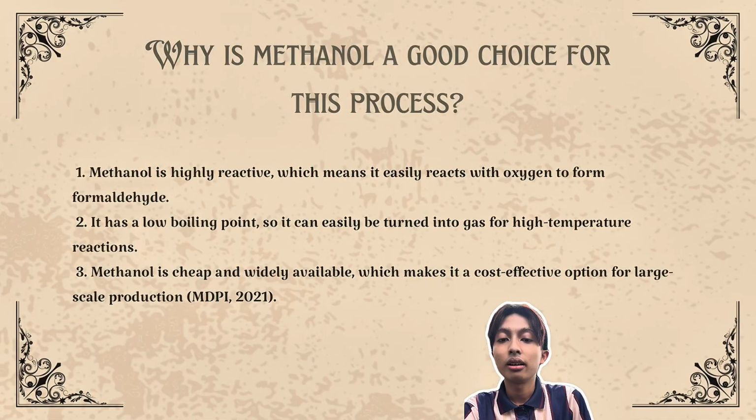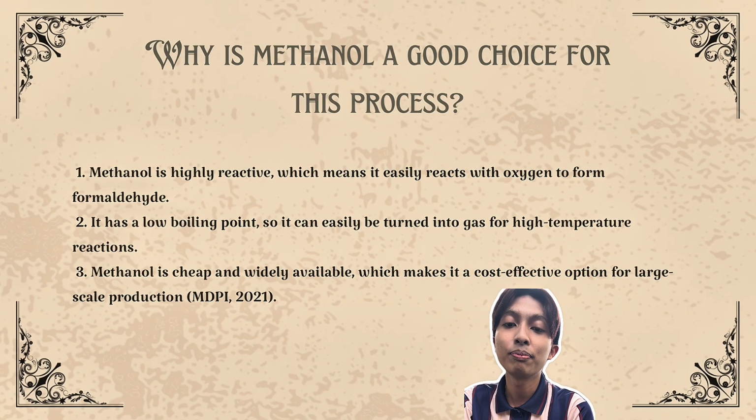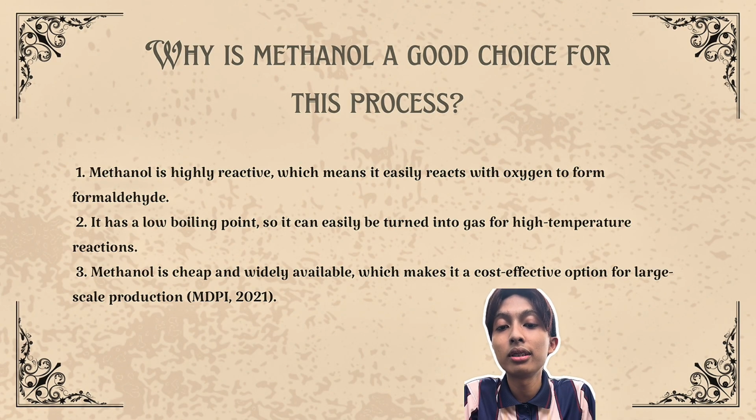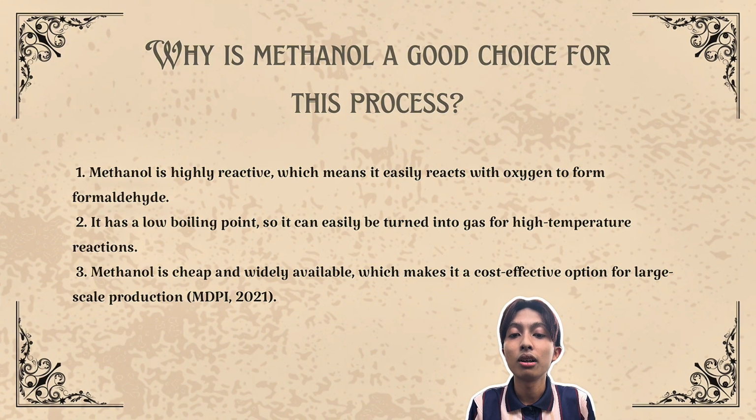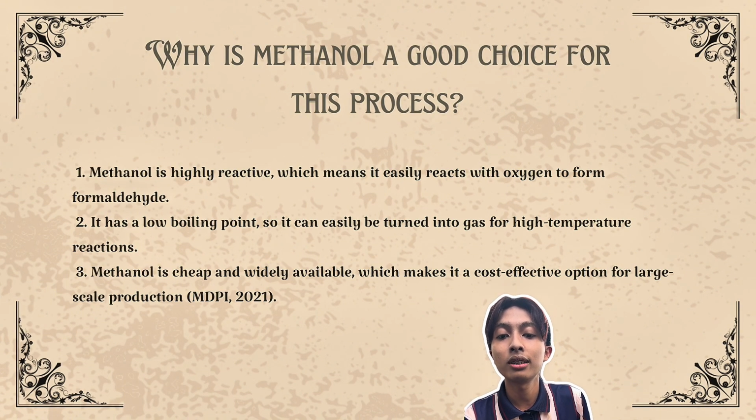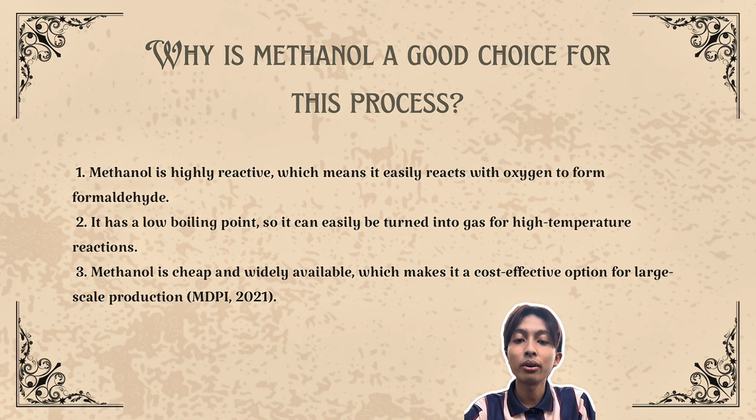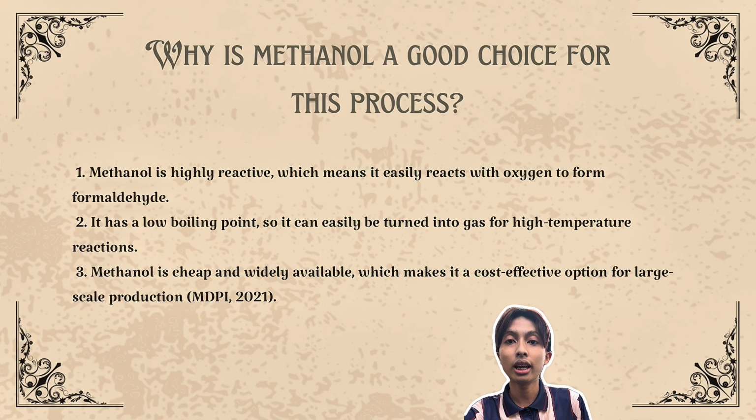There are three main reasons why methanol is a good choice for this process. First, methanol is highly reactive, which means it easily reacts with oxygen to form formaldehyde. Second, it has a low boiling point, so it can easily be turned into gas for high temperature reaction. And third, methanol is cheap and widely available, which makes it a cost-effective option for large-scale production.